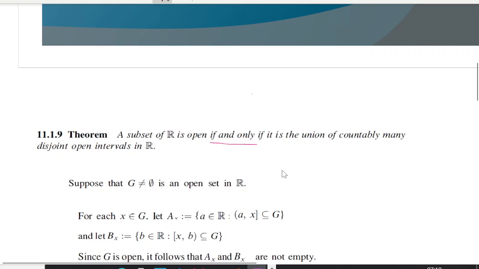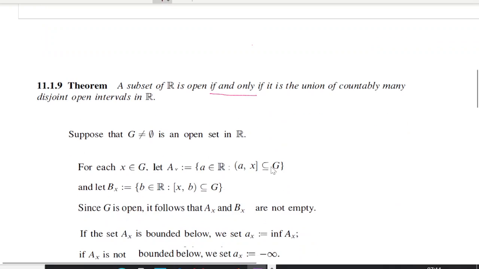So first we will take a set G and say that that set is open. Now we want to prove that that set is the union of countably many disjoint open intervals. For that, we will take a set G such that G is not equal to empty. Now from this, we have the real line. Here somewhere we are taking a set G. Suppose this is my set G on the real axis.